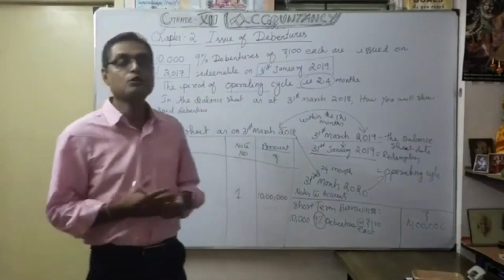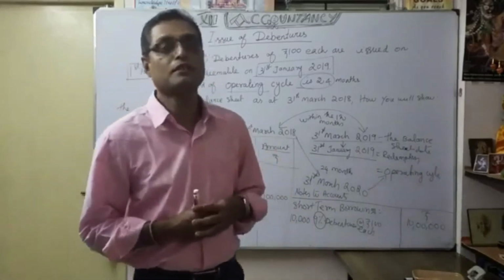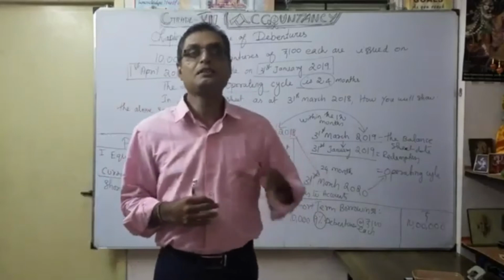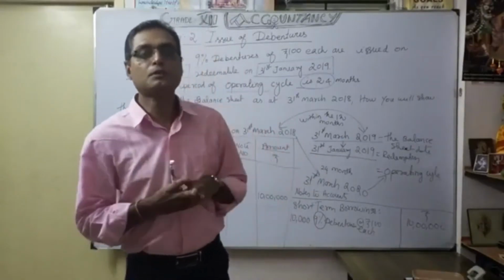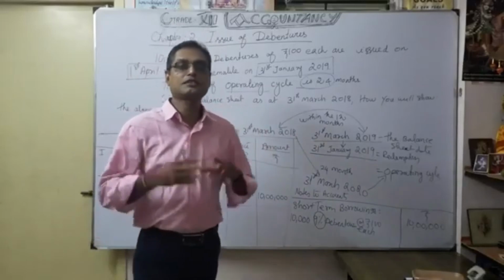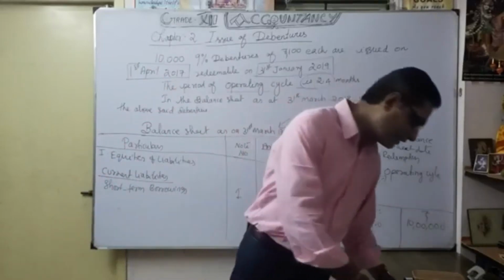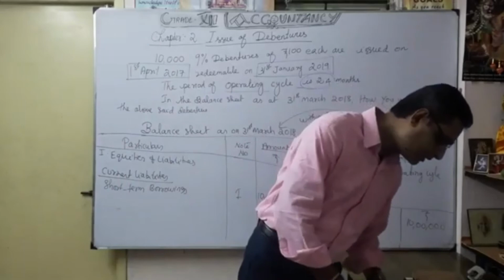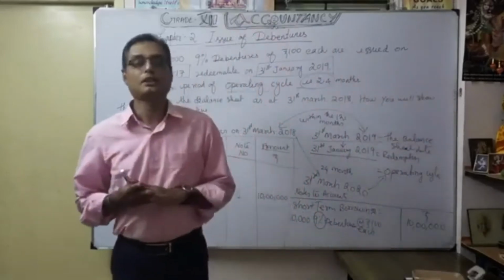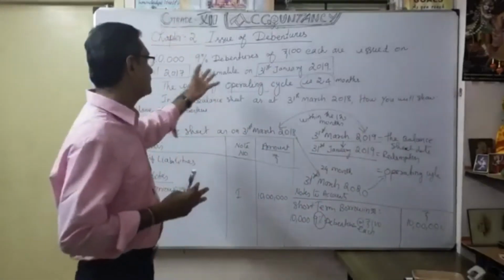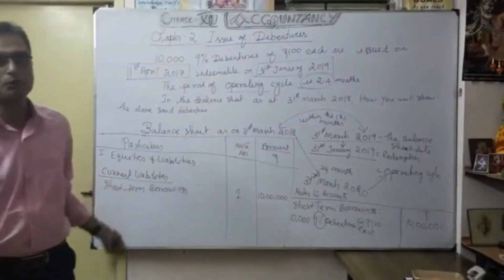And one more, the third one, is also very, very important. Under current liabilities, under short-term borrowings, there are some debentures which will mature in the same year. That's our next discussion. That is very, very important: current maturities of long-term debts. With the same example, we are going to see that now.